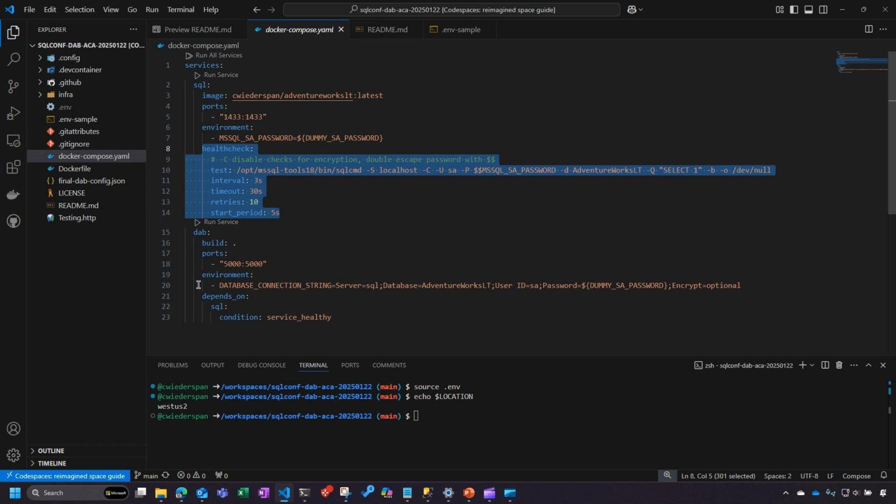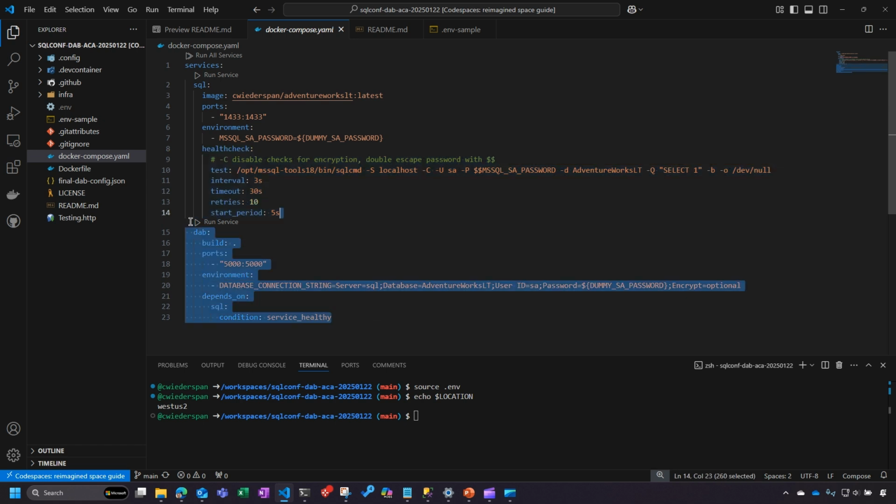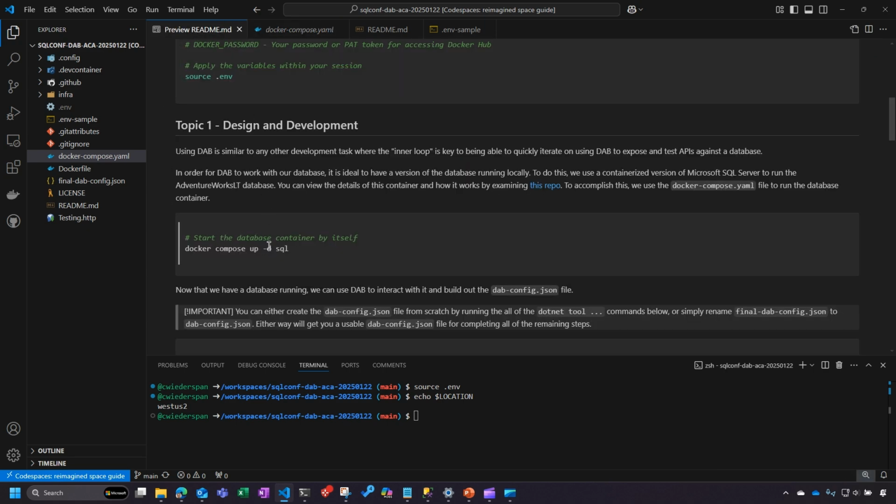That matters because I don't want to start the second container until that first container is done. This is the depends on. For clarity, my second container is the actual Data API Builder application. We'll talk about where that's coming from in a minute. But for the time being, what I really want to do is just kick off that SQL container. And so I can use this Docker Compose command.